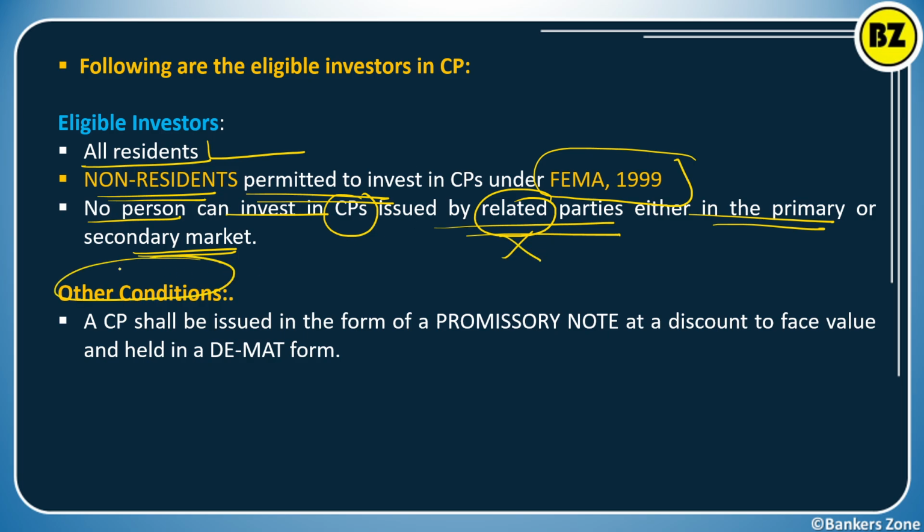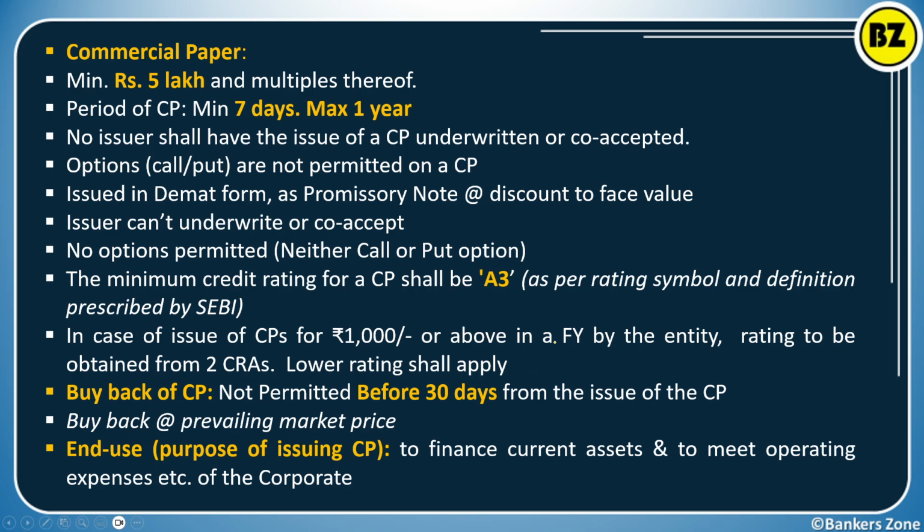Now some other conditions. For example, CP shall be issued in the form of a promissory note only. It is an unsecured money market instrument. It is always issued at a discount to face value and is always held in demat form. Okay, now let's learn some facts about the commercial paper. The minimum amount should be 5 lakh and then multiples of 5 lakh, which is the same as the CD. The minimum period is 7 days and the maximum is 1 year.